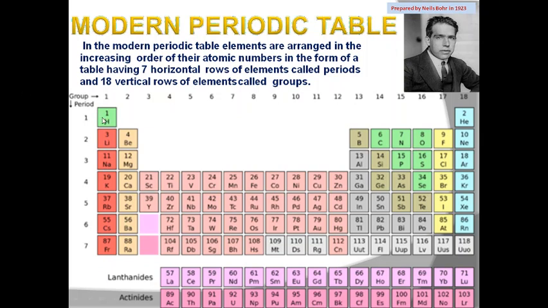In period 1 there are 2 elements, hydrogen and helium. In period 2 there are 8 elements: lithium, beryllium, boron, carbon, nitrogen, oxygen, fluorine, neon. And in period 3 there are again 8 elements, starting from sodium to argon. In period 4 there are 18 elements. In period 5 also there are 18 elements.